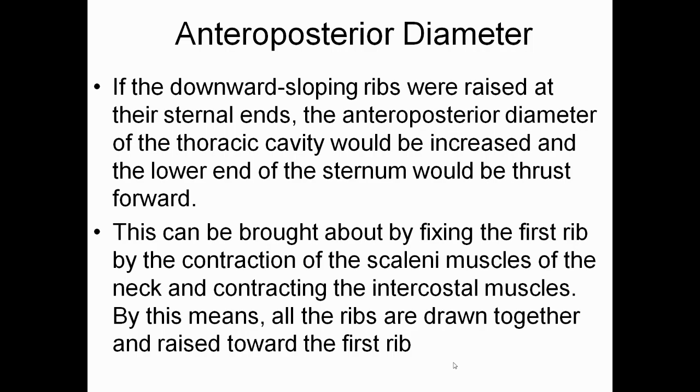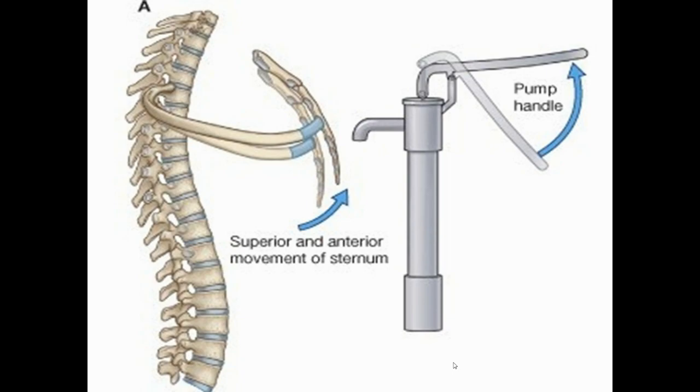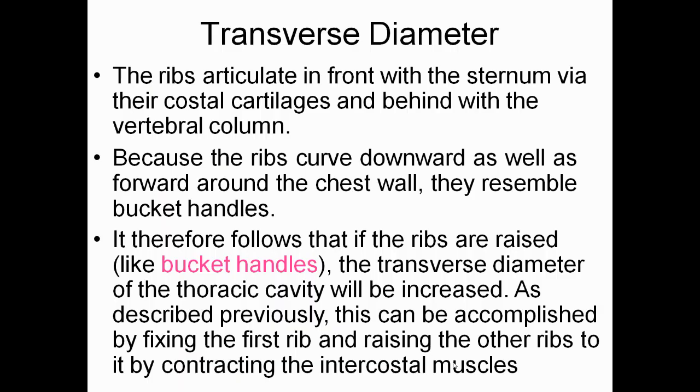By this means, all the ribs are drawn together and raised towards the first rib. So, in this way, the anterior posterior diameter will be raised. Now you will see how it will raise. All the ribs will move towards the first rib, so the anterior-posterior diameter will increase.